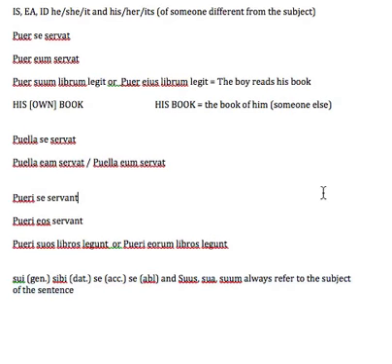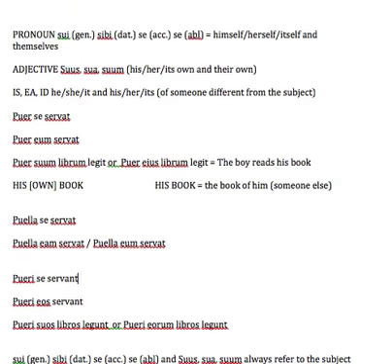Is, ea, id is always used to refer to someone else, someone that is not the subject of the sentence. Practice a lot with the self-correcting exercises at the end of Wheelock to really master this. This is one of the fundamental differences that you need to keep in mind, because you will always find it in Latin. They are very, very common pronouns and adjectives.